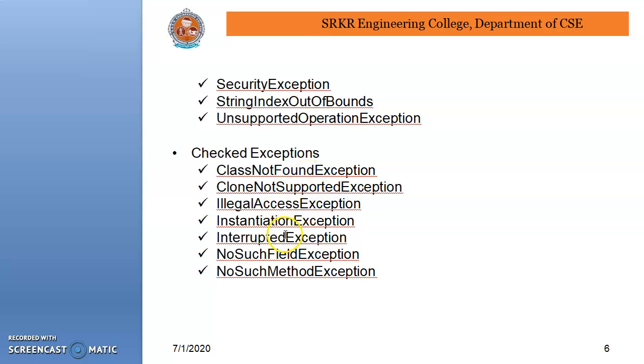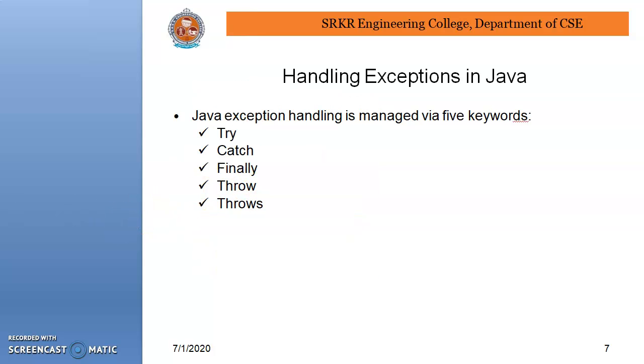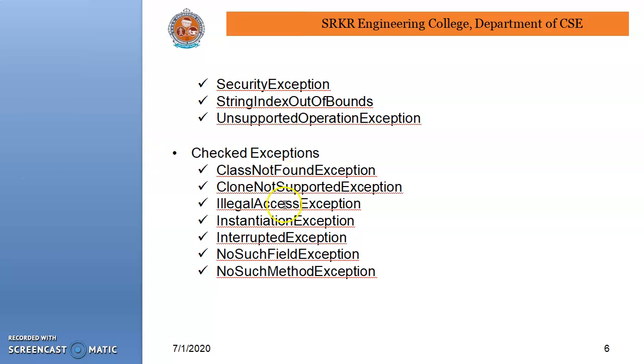Next, illegal access exception, interrupted exception, no such field exception, no such method exception. That means we try to use a method, but that method is not there in the class. In that case, we observe the no such method exception. These are the checked exceptions, as opposed to the unchecked exceptions.